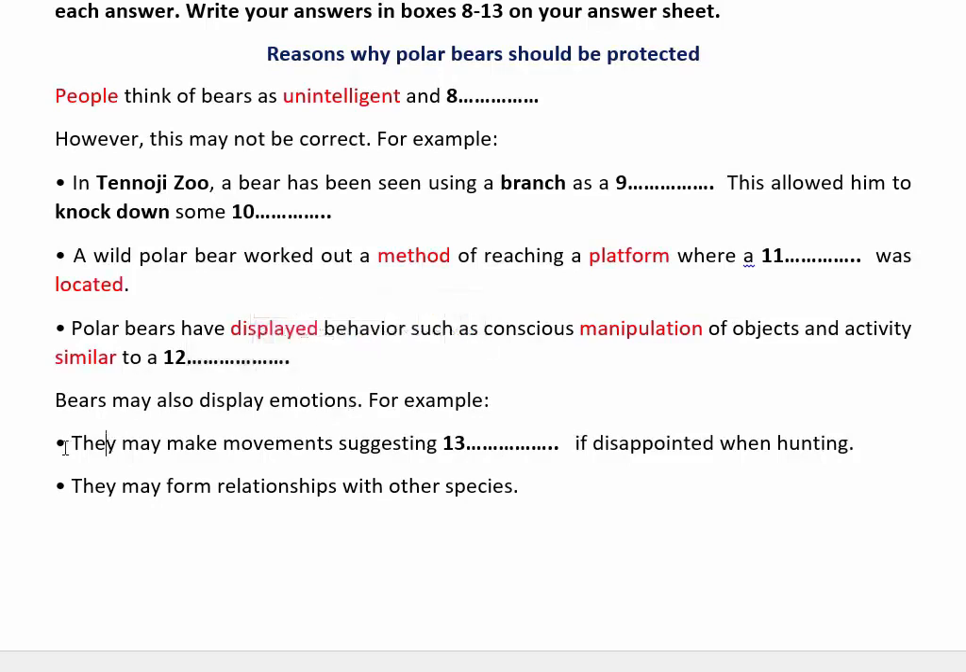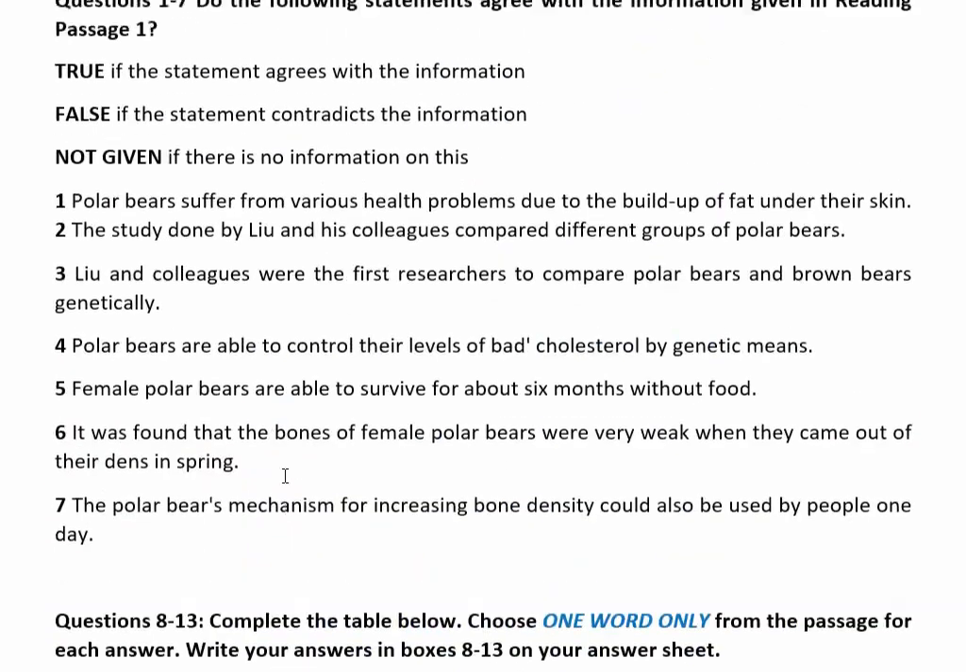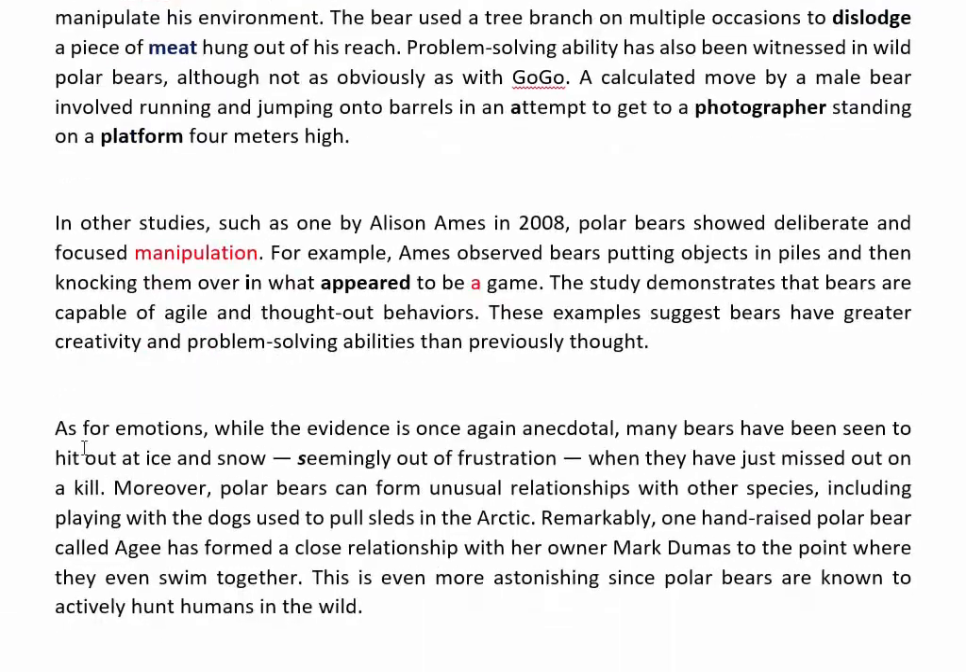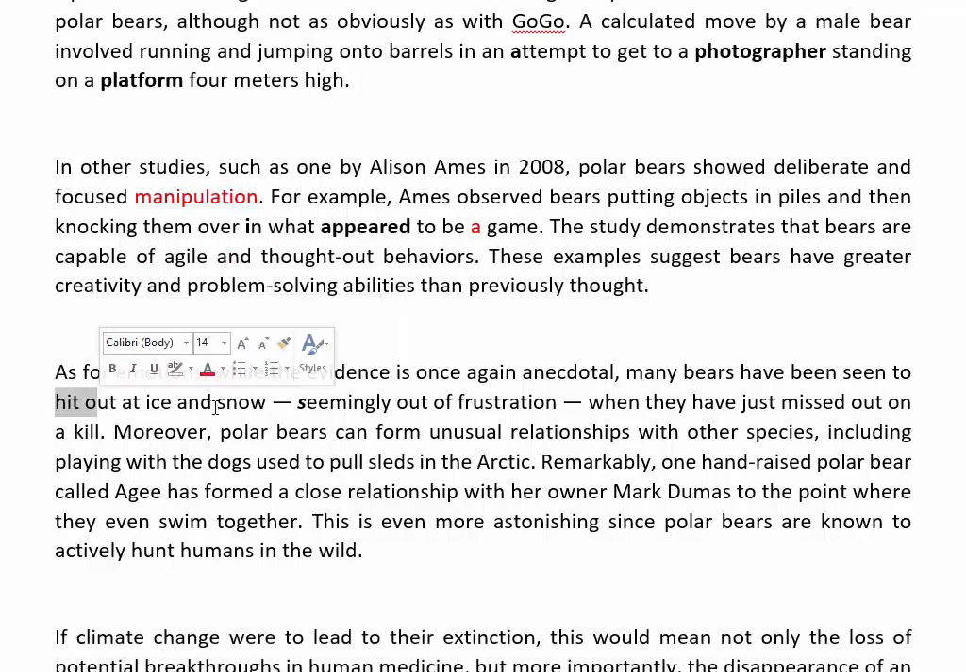Fine. And then they may make movements, which is the keyword. Movement suggesting disappointment. Movement, disappointed emotions evident on eyes and snow, seemingly out of frustration when they have just missed out on a kill.